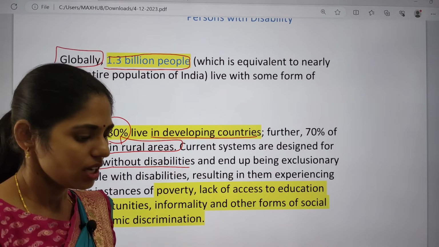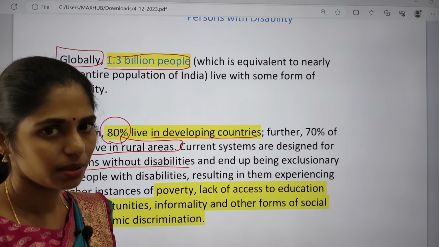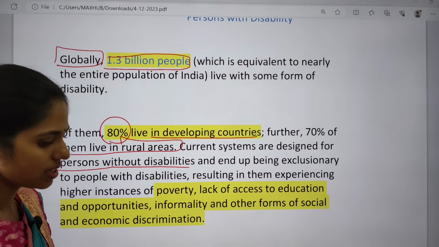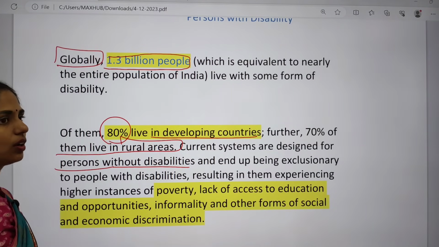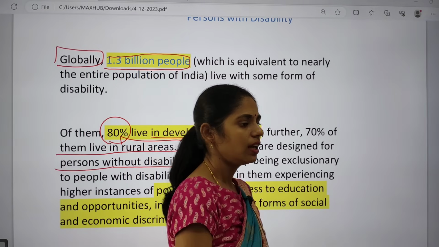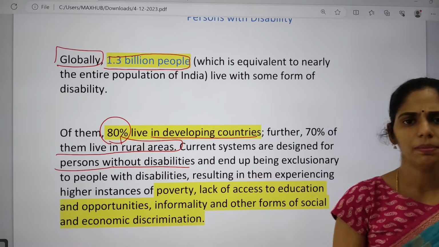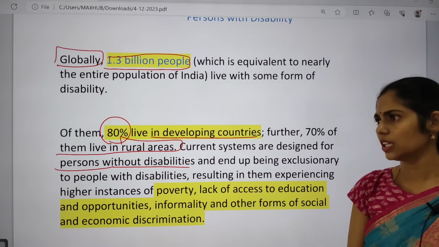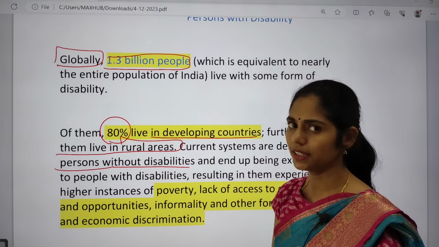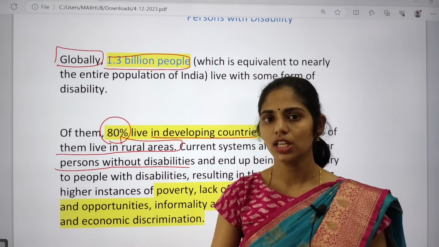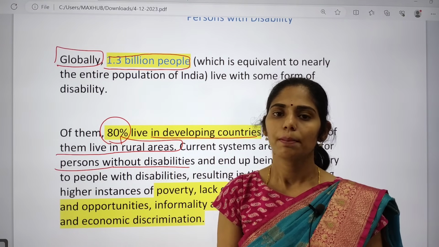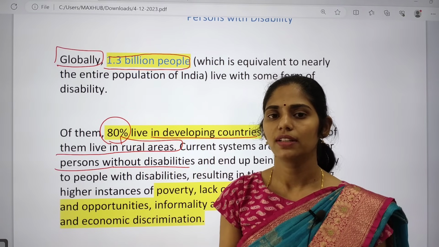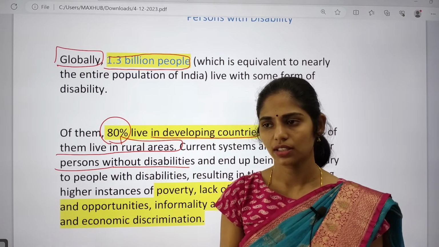For example, if a person has a leg disability, he can't climb the stairs, right? I saw many people who can't even cross the road. And especially in hospitals, if you see the entry of the hospital, there will be metal rods that cannot be used by people who have a disability with legs.